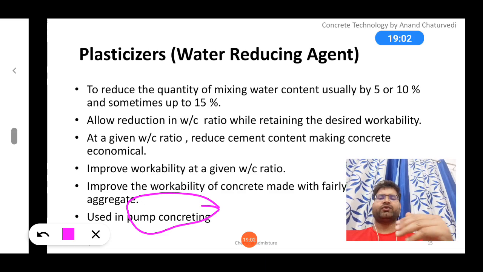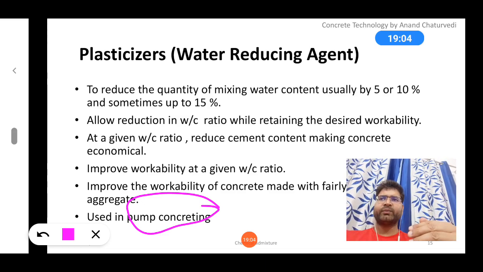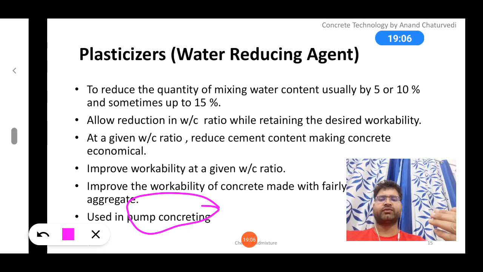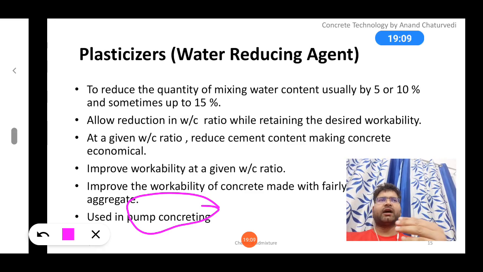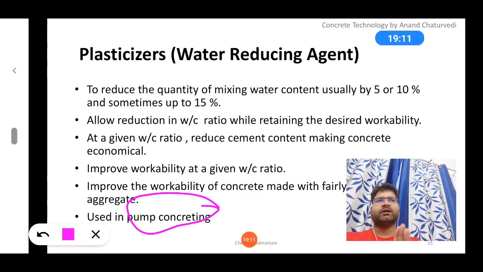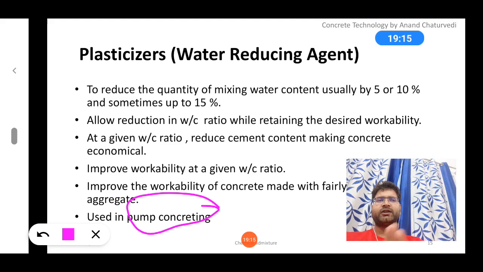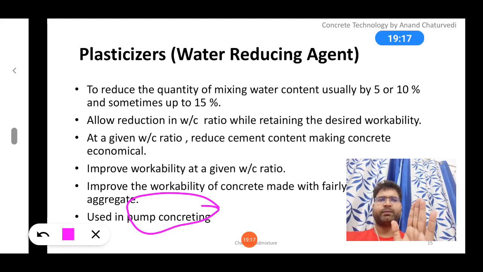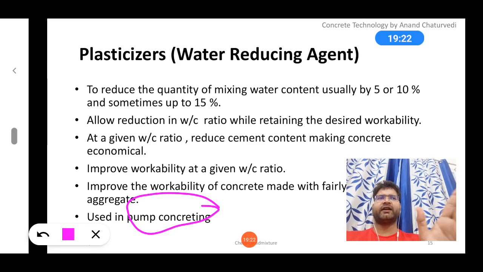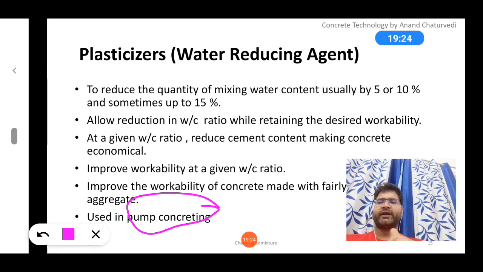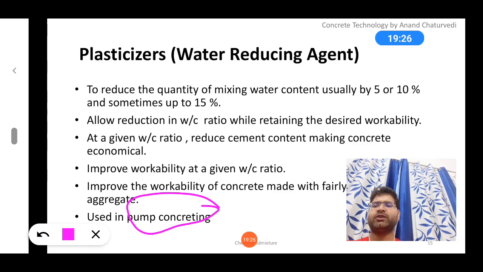Because when you construct multi-story buildings, maybe 10th floor, 15th floors, then concrete goes up there by two methods. Either pumpable concrete, we provide pumpable concrete and it goes up to the 15th floor by the pump. We use a pump at the ground and it pushes the materials and it goes up to the 15th floor. So at that time also we need to use the plasticizer.